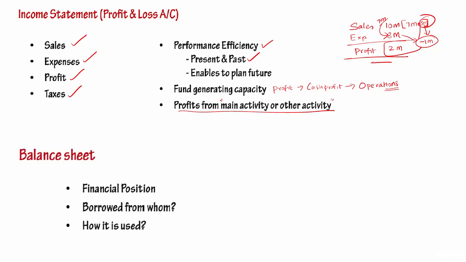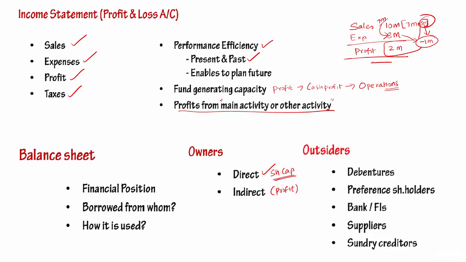Then balance sheet should be studied to understand the financial position, from whom the business entities have borrowed and how those money have been used, and how much the owners have contributed directly. I mean, it can be in the form of share capital. Indirect means the profits that are not taken away by the owners, that are retained within the business in the form of reserves and surplus. How much outsiders have contributed in the form of debenture, preference shares, banks, suppliers, and creditors. Okay, so all this can be understood by going through the financial statements.